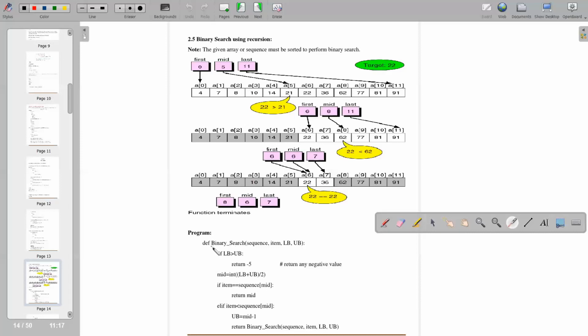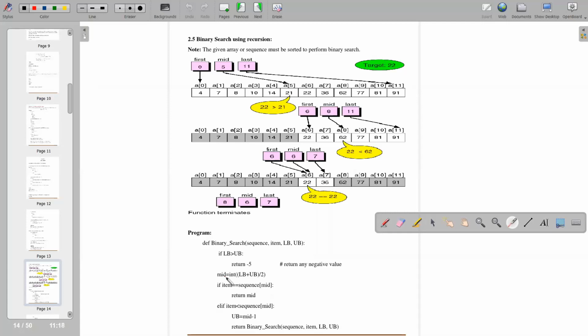Now see the program, binary search. One is sequence. Another one is item. LB is your lower bound. UB is your upper bound. If lower bound is greater than upper bound, then return -1. It will return a negative value. Here you have to find the mid value. How will you find the mid value? Lower bound plus upper bound divided by 2. And remember, you have to take the integer of mid.